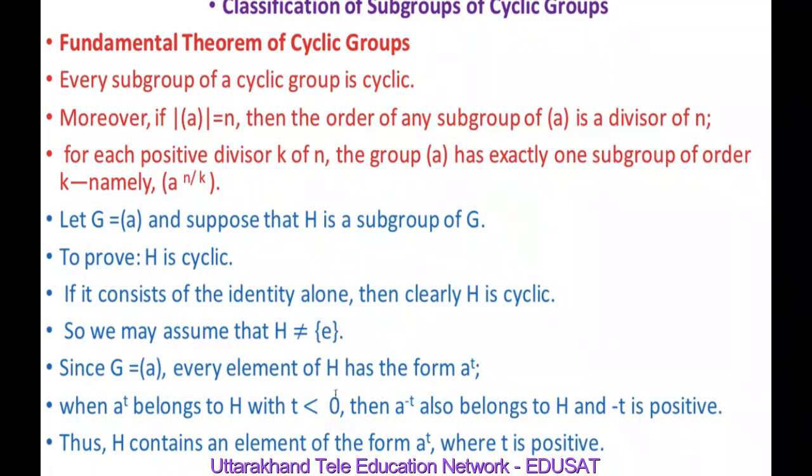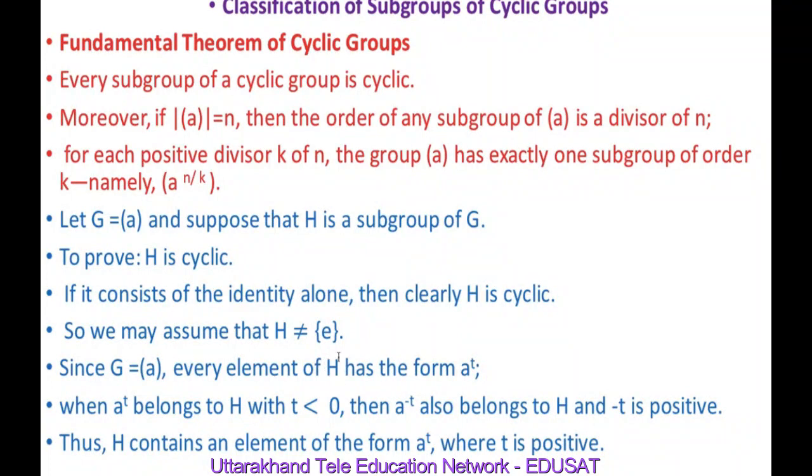Because H is a subgroup of G and G is a cyclic group generated by A, the elements of H are of the form A raised to power T. Also, because H is a subgroup of G, H is a group in itself.